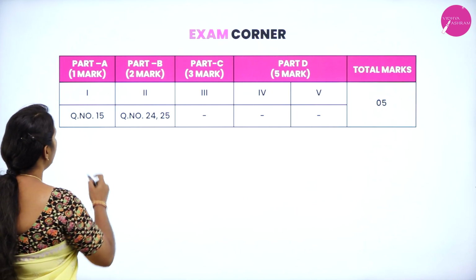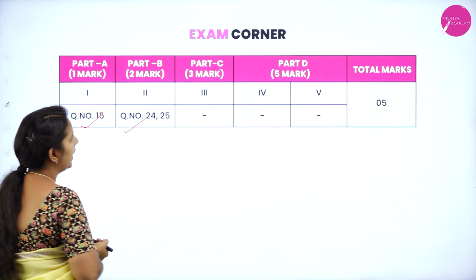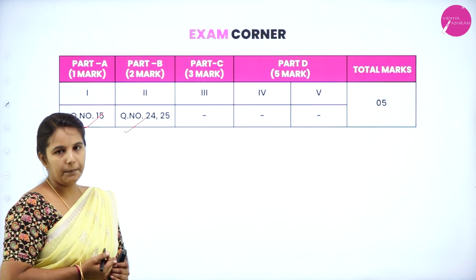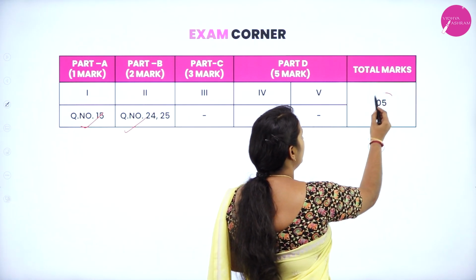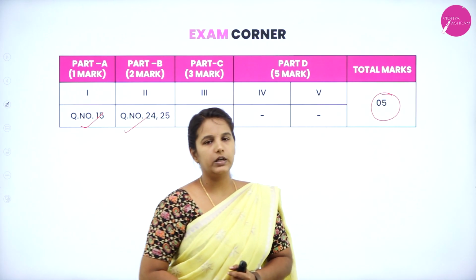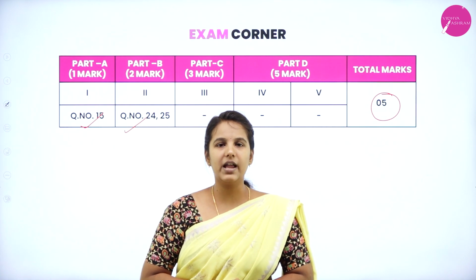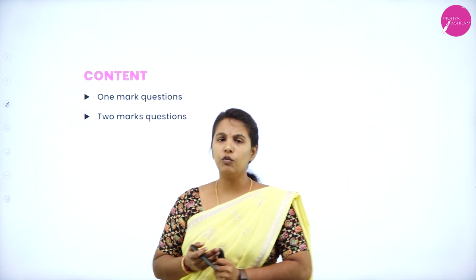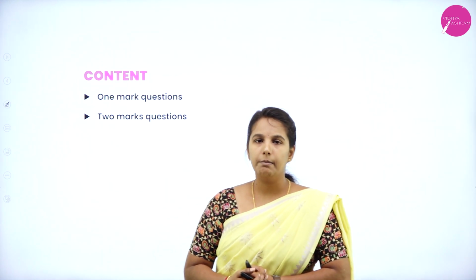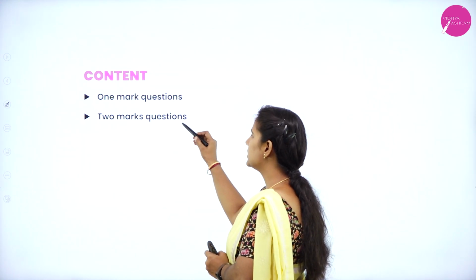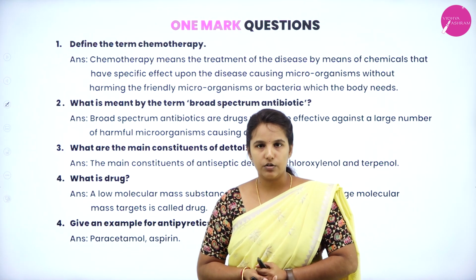The question numbers are question number 15 from Part A, and question numbers 24 and 25 from Part B. We can expect only 5 marks from the last organic chemistry unit, Chemistry in Everyday Life. Let's see what the 1 mark questions are which will be frequently asked in Part A, and we are also going to discuss the 2 mark questions. Okay, let's see the 1 mark question directly.